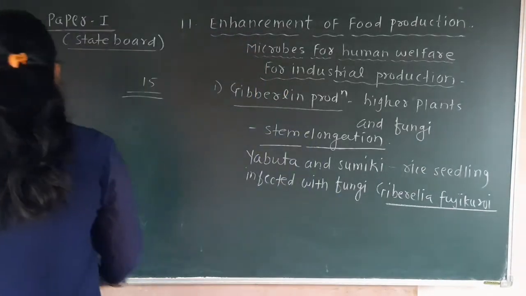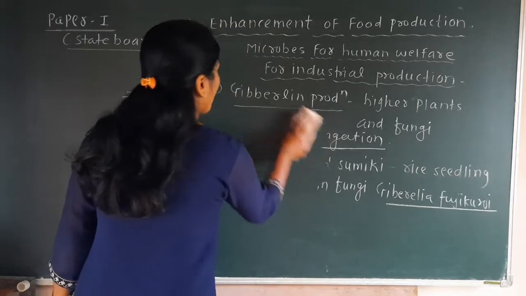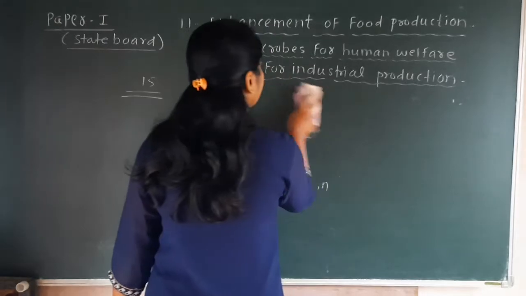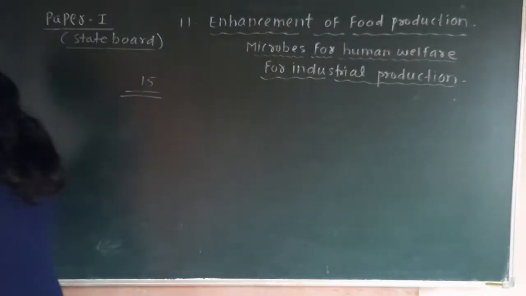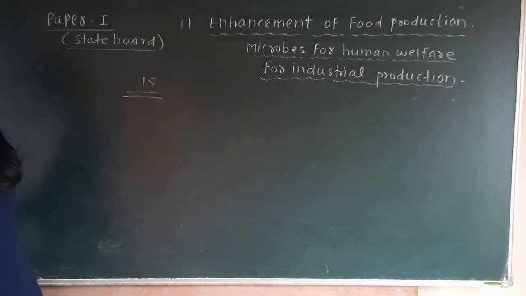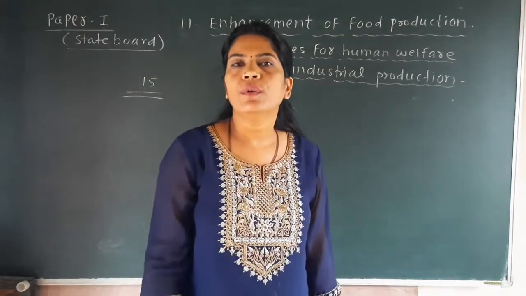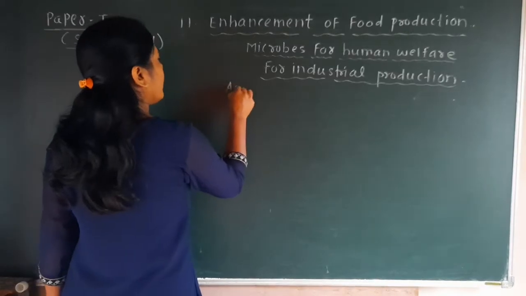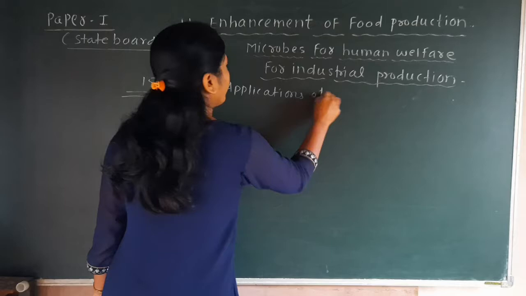So this gibberellin has various roles in the body of the plant, and those roles are: first, they are involved in inducing parthenocarpy. So here we are studying the applications of gibberellin.